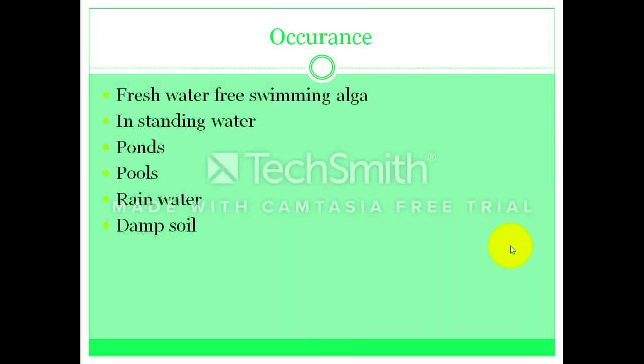First of all, we discuss the occurrence of the Chlamydomonas. So the occurrence is in fresh water, and it is also a free swimming alga and is also present in standing water, ponds, pools, rainwater and damp soil.